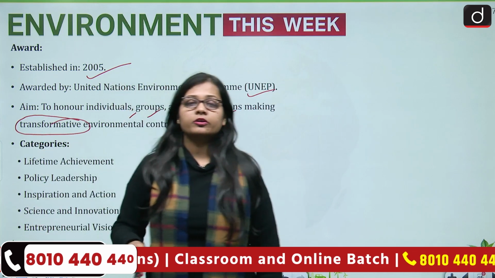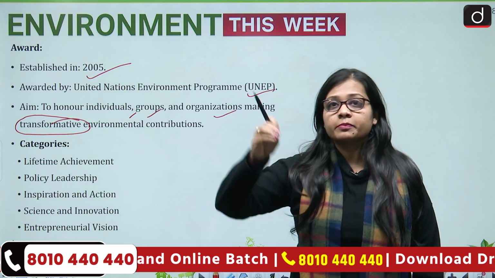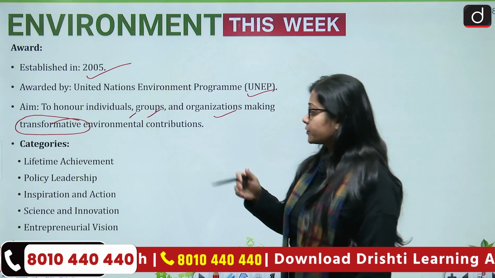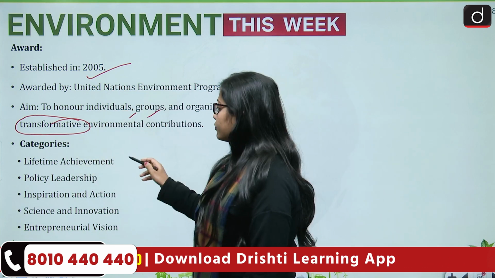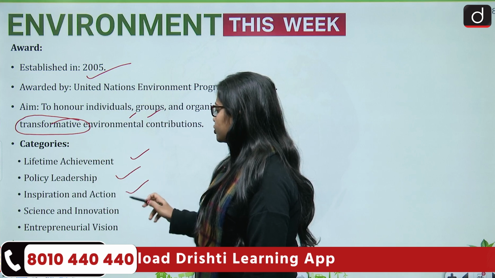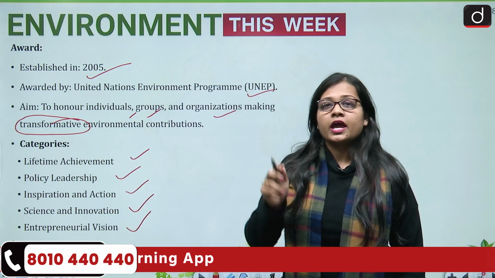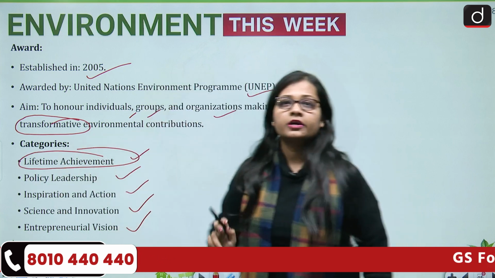So Madhav Gadgil, with respect to the Western Ghats, has made transformative contributions in Indian ecology. Now the categories in which the award is given are Lifetime Achievement, Policy Leadership, Inspiration and Action, Science and Innovation, and Entrepreneurial Vision. And Madhav Gadgil has received the award in the category of Lifetime Achievement.